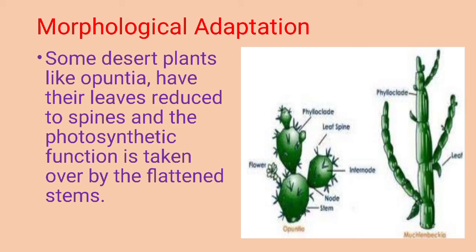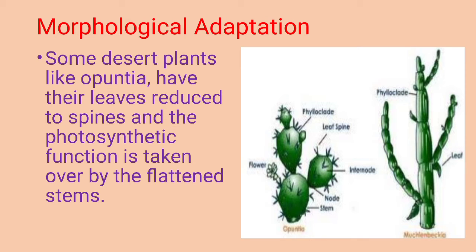Leaves are modified into spines, and as we see the globular structures which are present, the phylloclades, they are nothing but the stem, and as they are green in color, they perform the photosynthetic function of leaves.